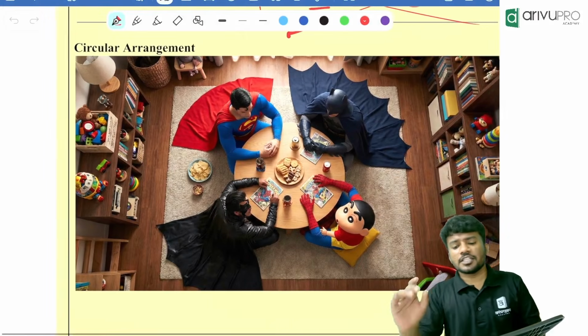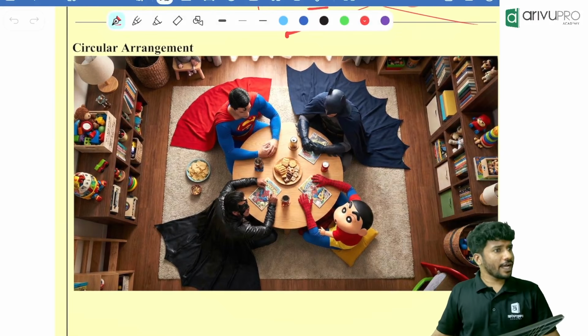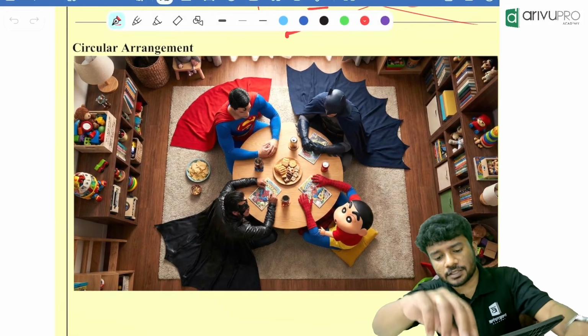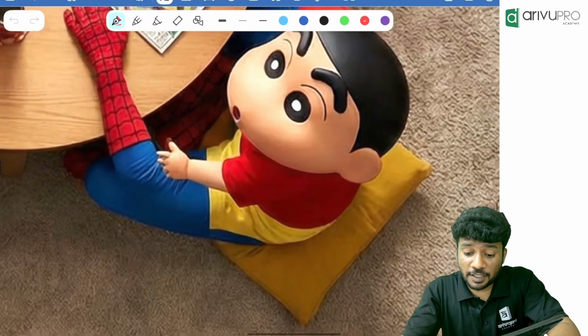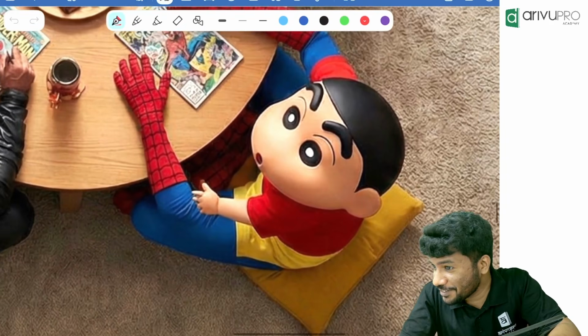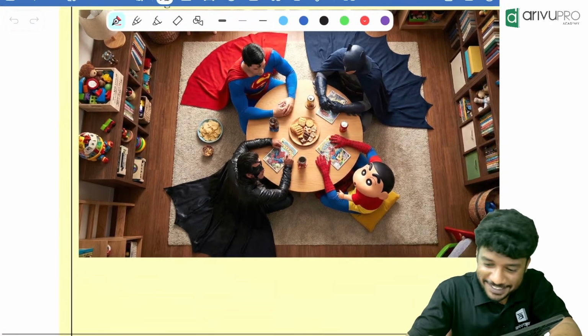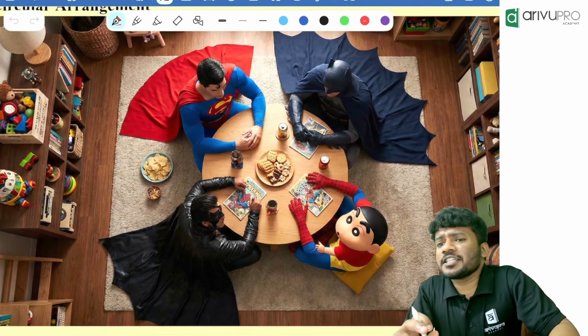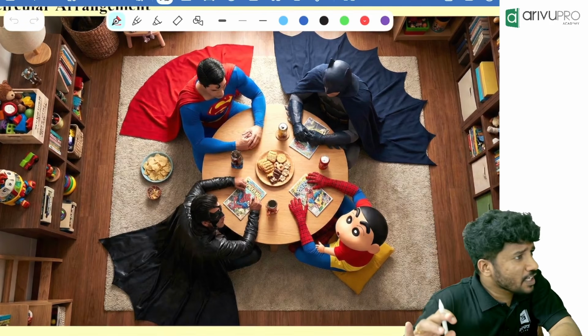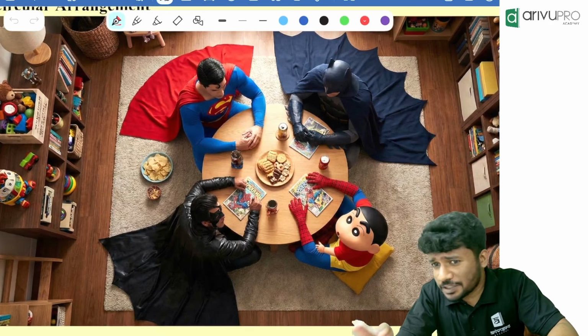Okay, so people, linear arrangement is completed. Now we are going for the next concept, called circular arrangement. Yes, Spider-Man is there. You know who is behind the mask now, right? Yes, Shinchan is behind the mask. Now, circular arrangement means people will be sitting around a circle. That is the basic thing.